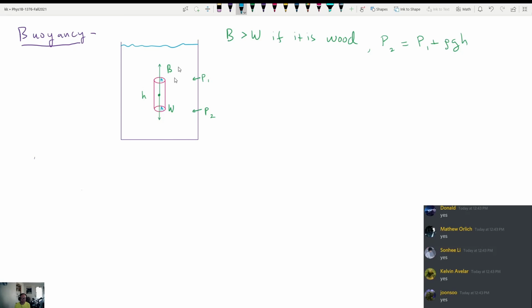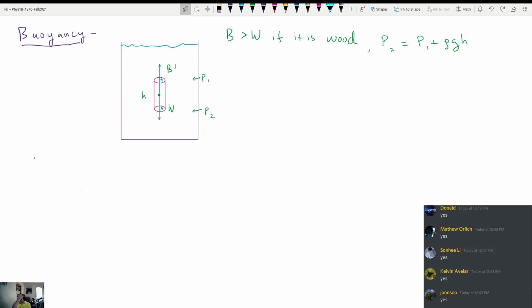And the buoyant force now has to come from the difference in pressure at the bottom and the pressure at the top, right? So let's draw a couple more lines on here. So as we know, that buoyant force has to come from the pressure on the top and the pressure on the bottom, the fact that we know the pressure on the bottom is bigger than the pressure on the top, and that means because the pressure on the bottom is bigger, the force on the bottom is bigger, and as a result, there's going to be an upward buoyant force acting on this object, right?